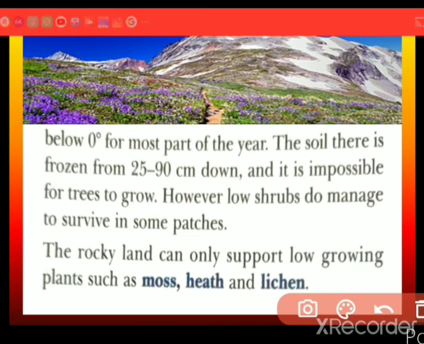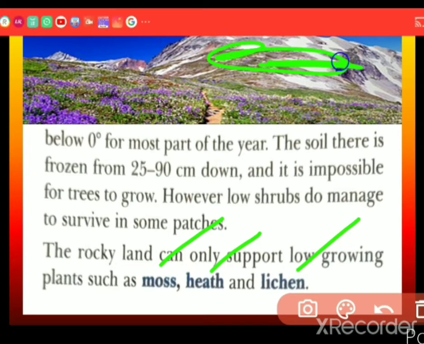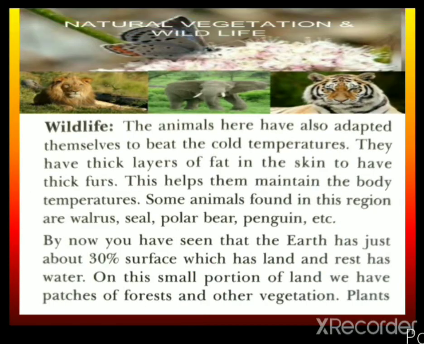The rocky land can only support low growing plants such as moss, heath, and lichen. These are the plants' names on top of the mountains, on the rocky areas. Other than that, the other bushes will grow. Okay, you can see the picture here.